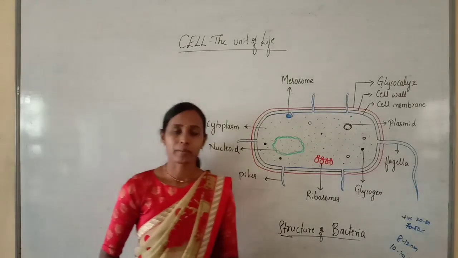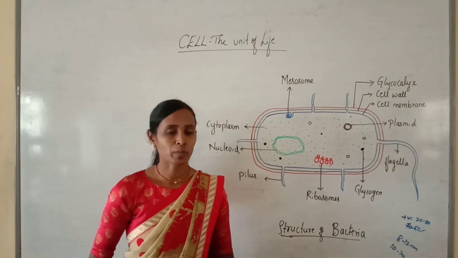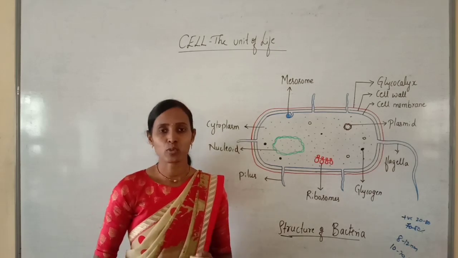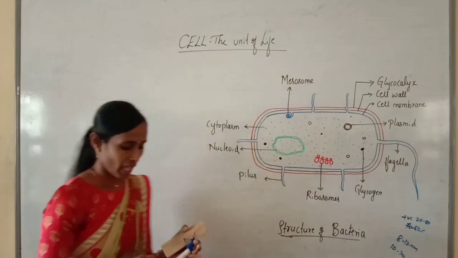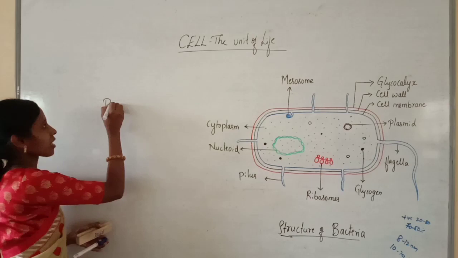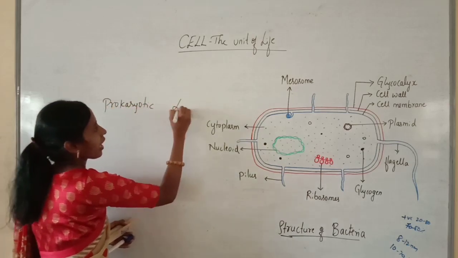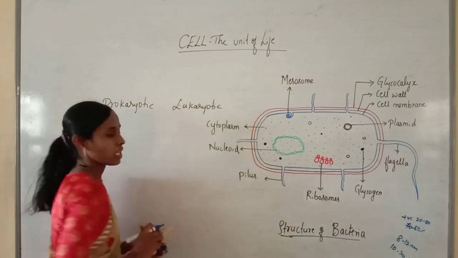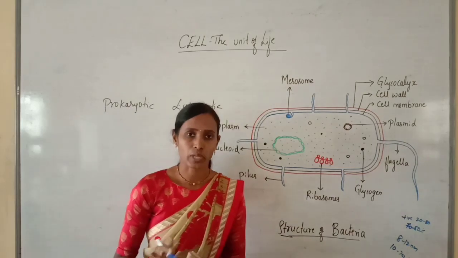Hello students, welcome back. In the previous class, we have studied the size of the cell, shape of the cell, everything. Now in this class, we will study the types of cells. Basically, there are two types of cells. As you know, the two types of cells are prokaryotic cell and eukaryotic cell.